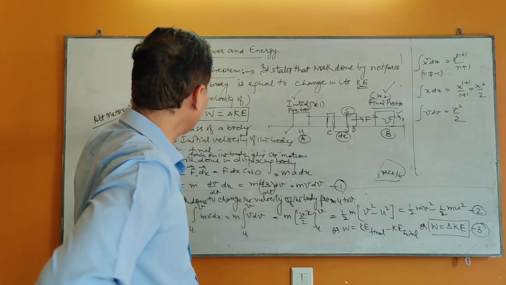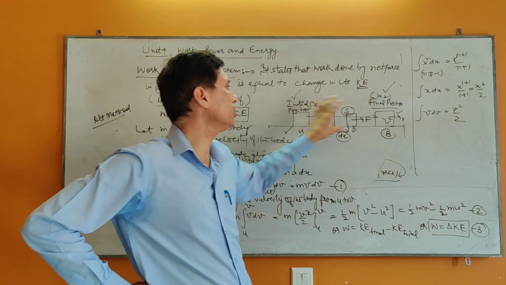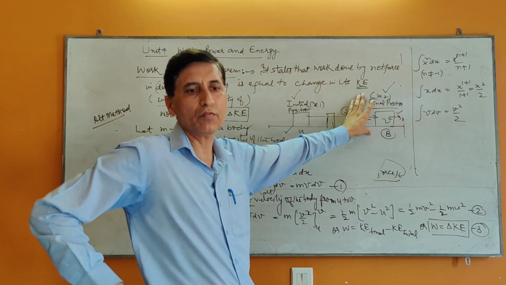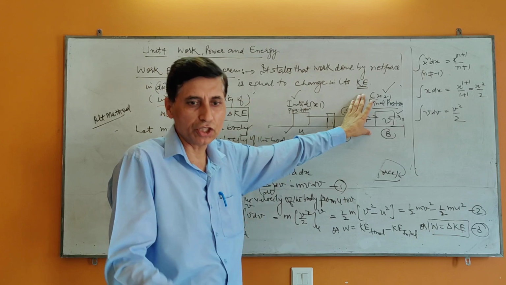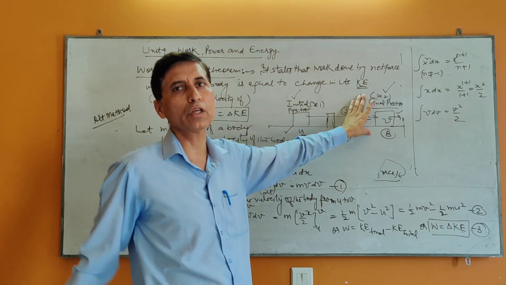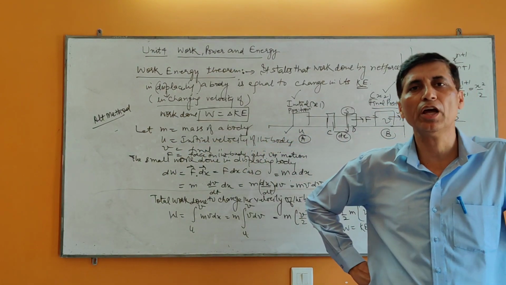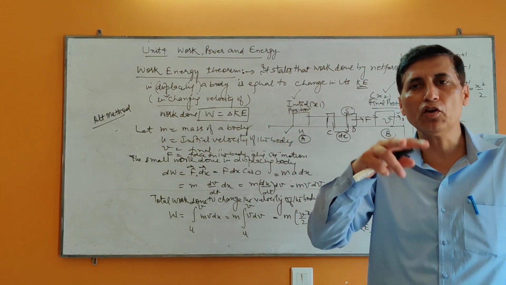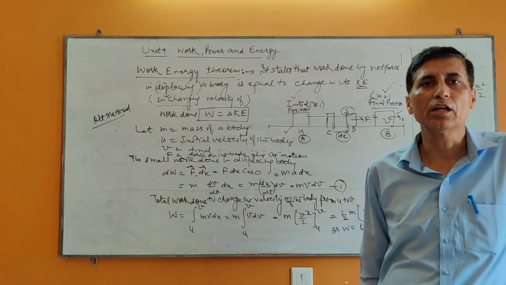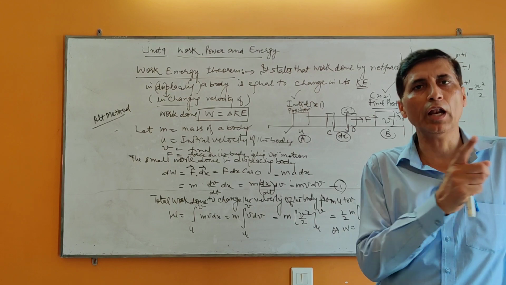Here it is the special case in which the body is traveling in the horizontal direction in which its velocity changes from u to v. But if the body is just changing its position, just like against the gravitational force, then the work done appears in the form of change in potential energy. And if there is a change of kinetic energy as well as potential energy, the theorem will become work done is equal to change in total energy.